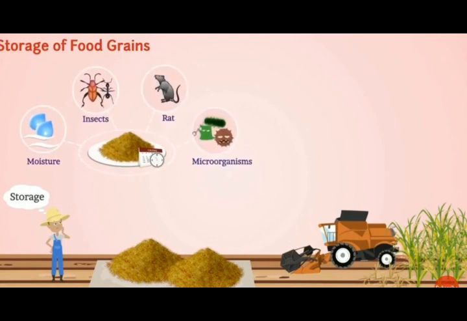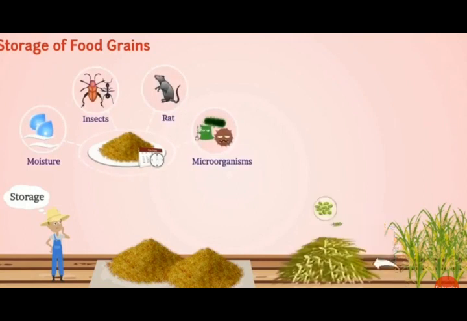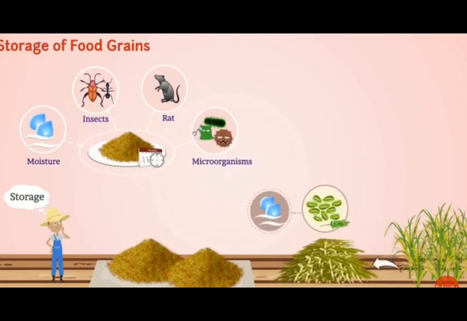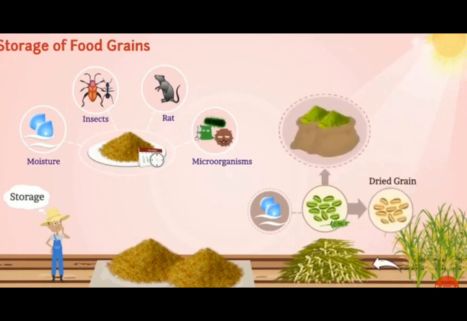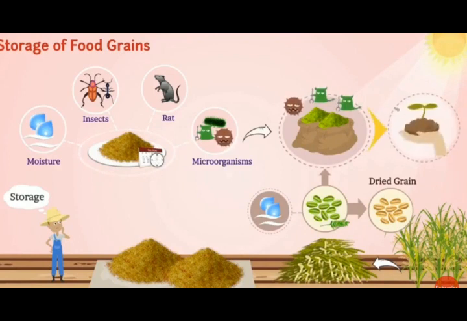If the fresh crops contain moisture, then we need to remove this moisture by drying it in the sunlight. But if we store these crops without drying, then microorganisms may grow on them. This may cause non germination of the seeds.